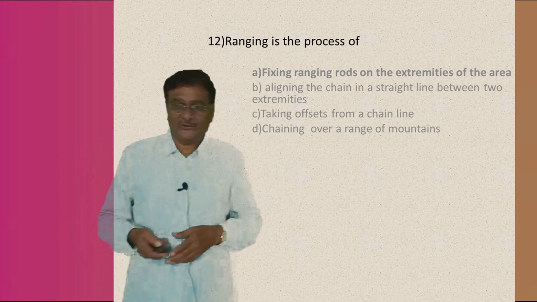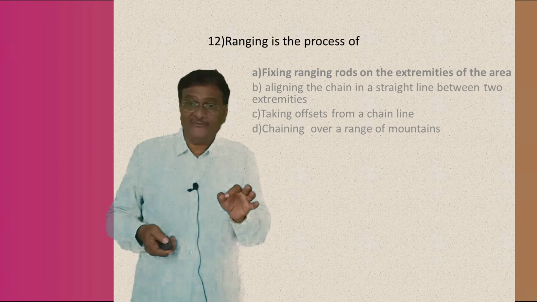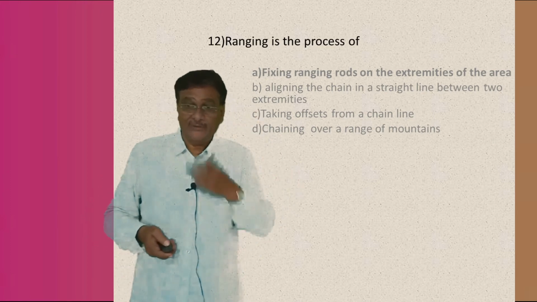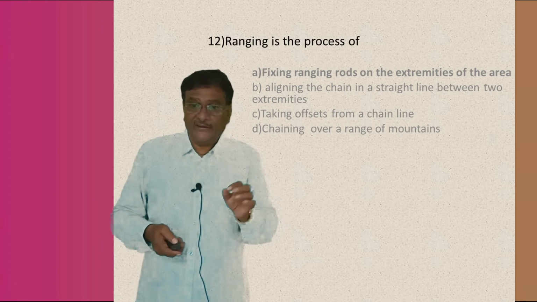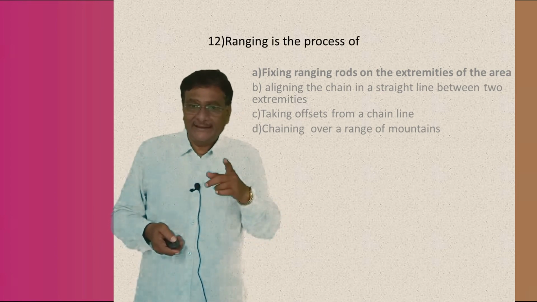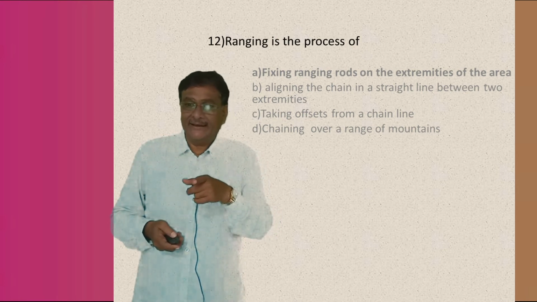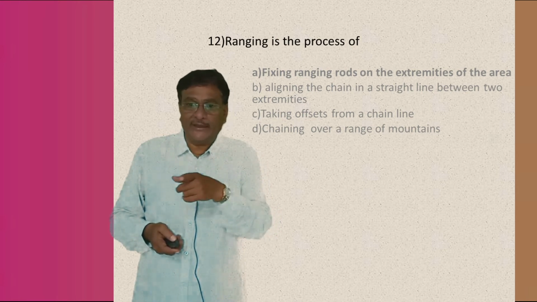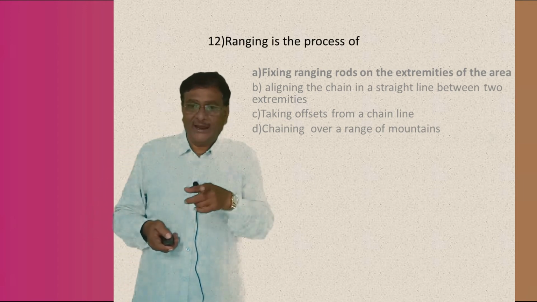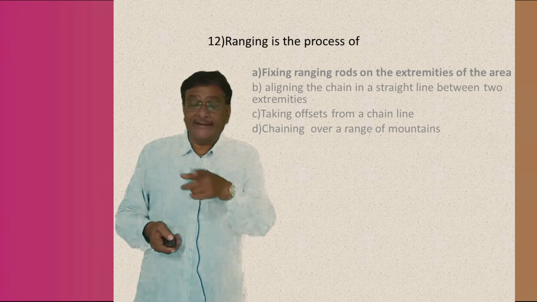Let's go to the question. Ranging is the process of — four answers are there. One is fixing ranging rods on the extremities of the area. Second is aligning the chain in a straight line between the two extremities. Third is taking offsets from the chain line, and the fourth is chaining over a range of a mountain.